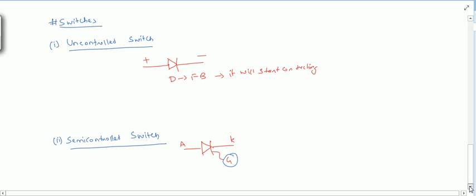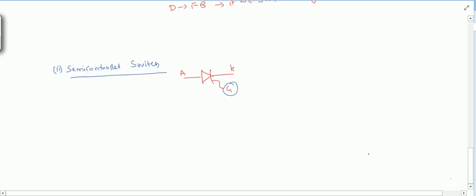Now there is the fully controlled switch. As the name says, fully controlled means we can control anything for this. We can control its on time, we can control its off time. By that I mean we can turn it off by giving a gate signal. So a fully controlled switch we can consider like